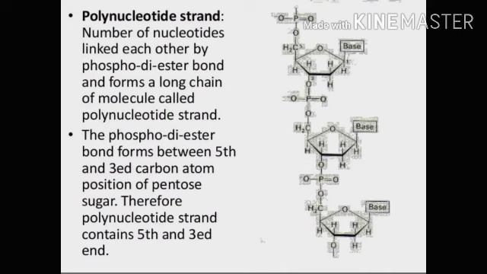A number of nucleotides linked to each other by phosphodiester bonds form a long chain molecule called a polynucleotide strand. The phosphodiester bond forms between the fifth and third carbon atom positions of the pentose sugar. Therefore, a polynucleotide strand contains a five-prime and a three-prime end.